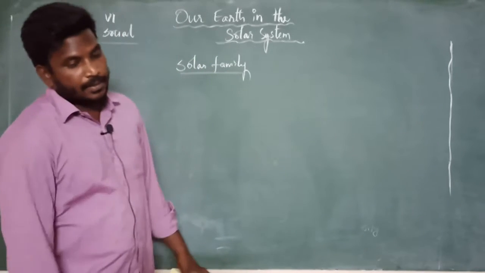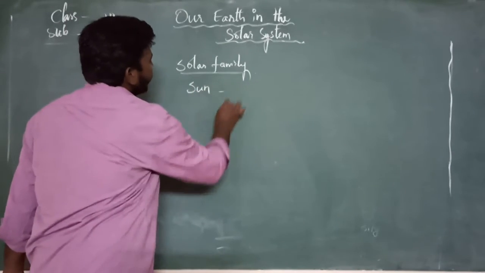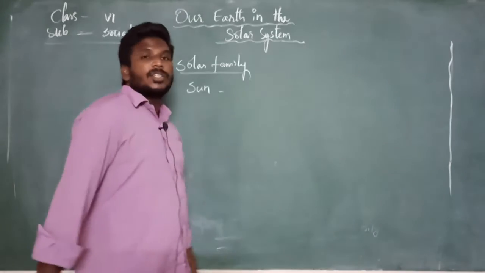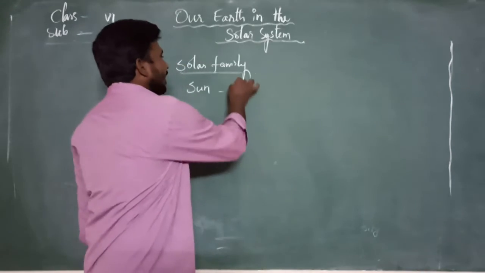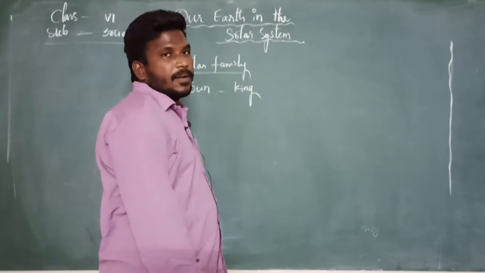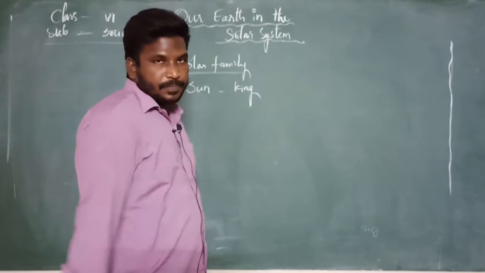As we know, the sun is the center of the solar system. It is available in the center of the solar system. As we call, the sun is the king of the solar system. He is the king. Why? Because it is located in the center of the solar system.